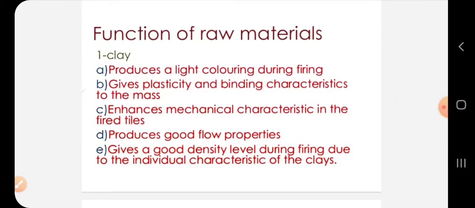Functions of these raw materials. First is clay. It produces a light coloring during firing, gives plasticity and binding characteristics to the mass, enhances mechanical characteristics, produces good flow properties, and gives a good density level during firing due to the individual characteristics of the clay. So good density and binding characteristics of ceramic are because of the clay content in it.